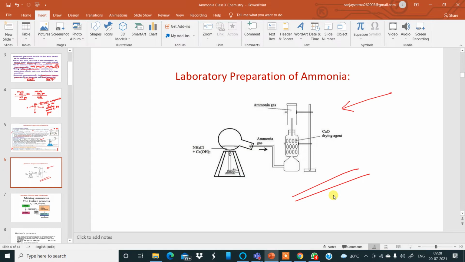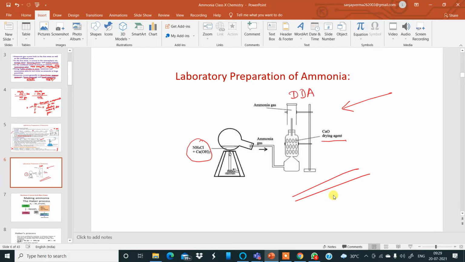Now, this diagram, the lab preparation of ammonia, is normally given in the ICSE examinations. So, try to learn this diagram not for the sake of drawing, but to label the parts. The round bottom flask is tilted. It contains ammonium chloride and calcium hydroxide. The ammonia gas which is formed is passed through a tower packed with calcium oxide or quicklime, which is used as a drying agent, and the ammonia gas is collected by the downward displacement of air.